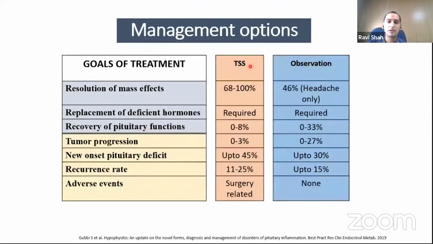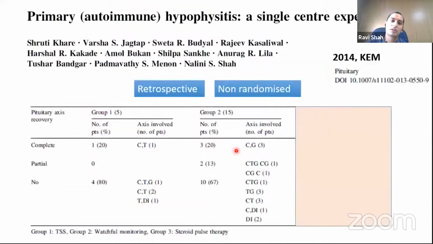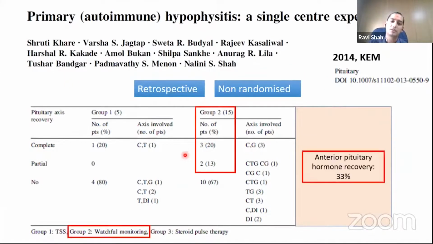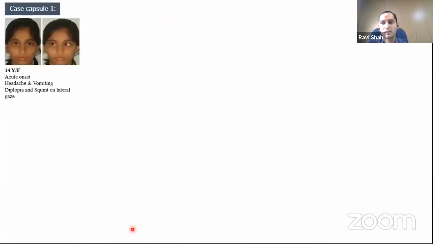The conventional management options, that is transsphenoidal surgery and observation, lead to poor recovery of anterior pituitary functions. And in the case of TSS, there can be a new onset of pituitary deficit in about 45% of cases. In a retrospective study in 2014, we published our own experience in Pituitary, where we showed that in 33% of cases there can be complete or partial recovery of anterior pituitary function with watchful observation alone. But this, as we know, is a suboptimal recovery.